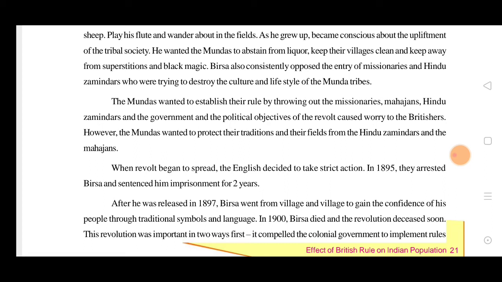So the Britishers arrested Birsa and sentenced him to imprisonment. He was put in jail for 2 years. After he was gone, everyone became cold, meaning everyone was silent and there was nothing people could do, because he was the main purpose and he had brought many people to the movement. But now I think they got scared because he was the leader.